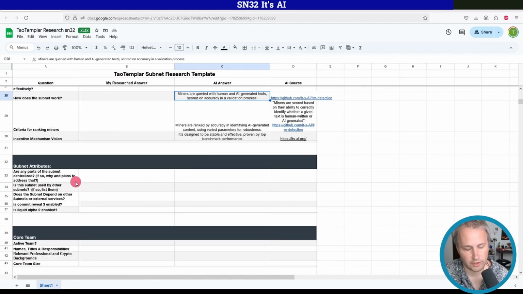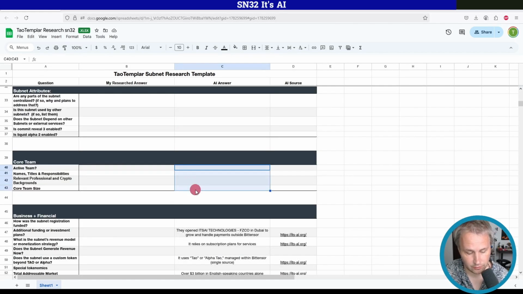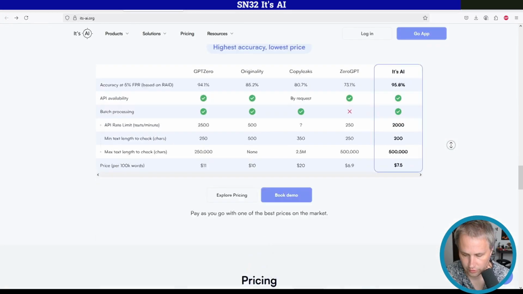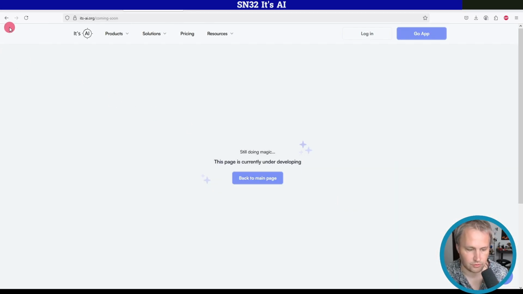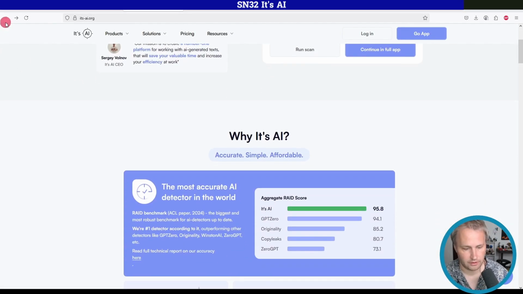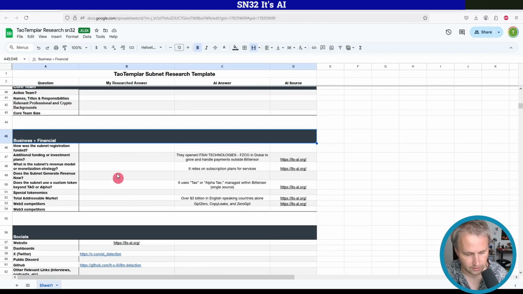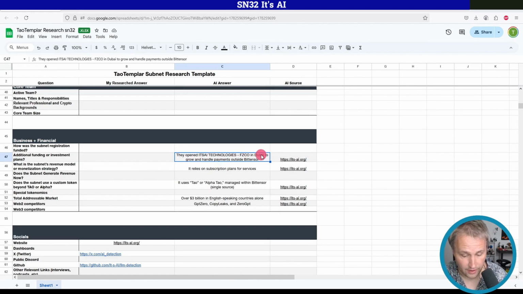It had no information on attributes of the subnet. Again, this is not too surprising. No team information as well was able to be grabbed by the AI. Maybe we'll take a look. So I'm not too sure who the subnet owners are. If I wanted to do some more research on my own, maybe I could figure that out. Okay, down here in business and financial, don't know how it was funded. This one is interesting. They opened its AI Technologies FFCO in Dubai to grow and handle payments outside of Bittensor. That doesn't really answer the question, but it's interesting.